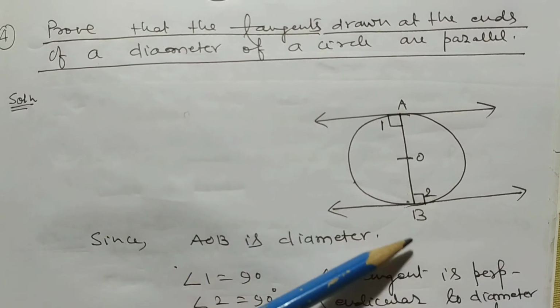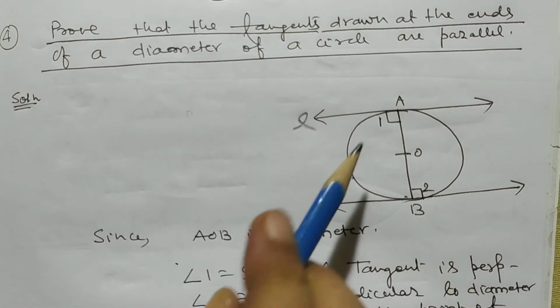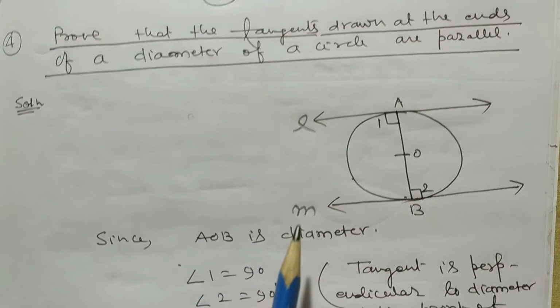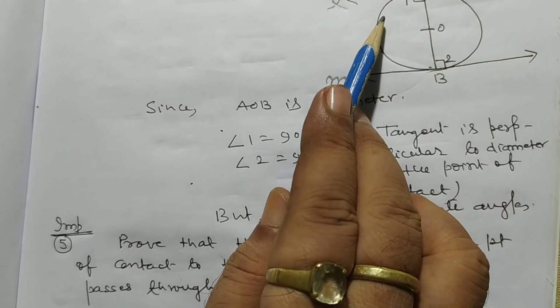Circle are parallel, not equal. So it is tangent. Suppose this line L is tangent, so this angle is 90 degree, and line M is tangent, so this angle 2 is 90 degree. So what do you observe?